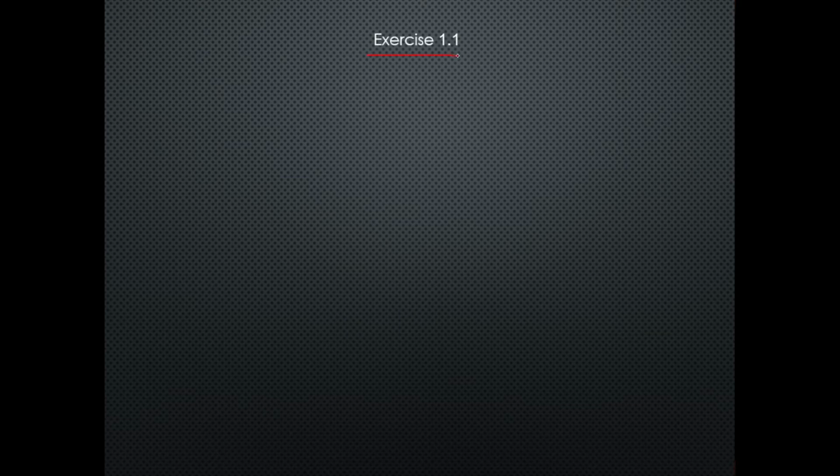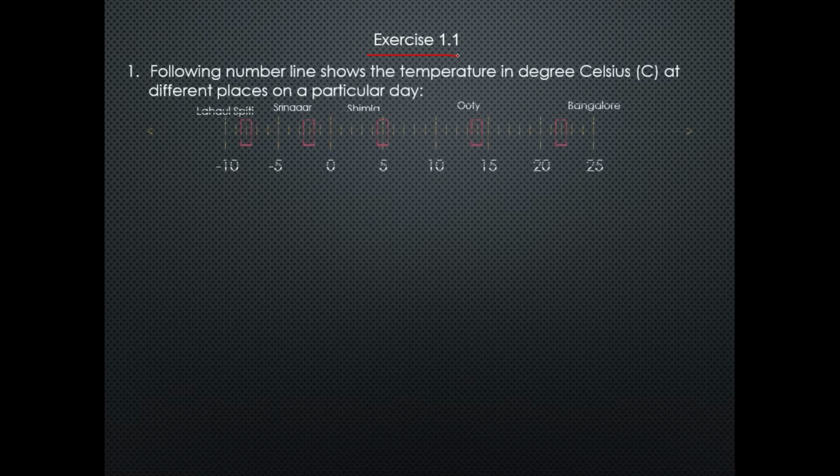Let's start exercise 1.1. In exercise 1.1, question number 1: the following number line shows the temperature in degrees Celsius at different places on a particular day. Here a number line is given in which some boxes are drawn for some places, like Lahul Spiti, Srinagar, Shimla, Ooty and Bangalore.